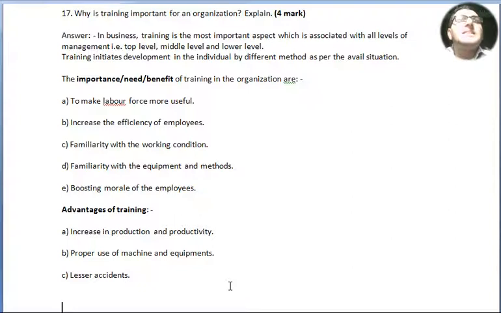Point number B, increase the efficiency of employees. Point number C, familiarity with the working conditions. Point number D, familiarity with the equipment and methods. Point number E, boosting morale of the employees.